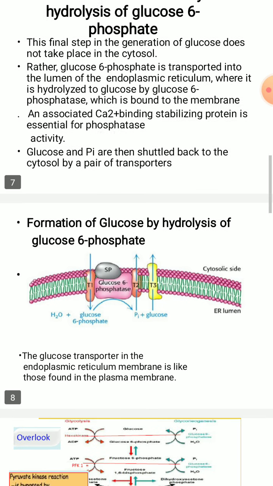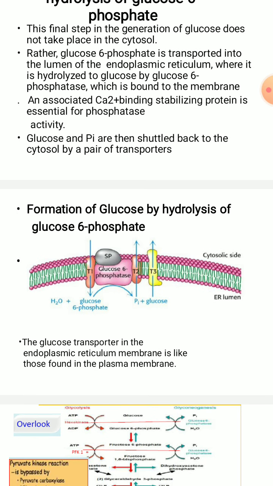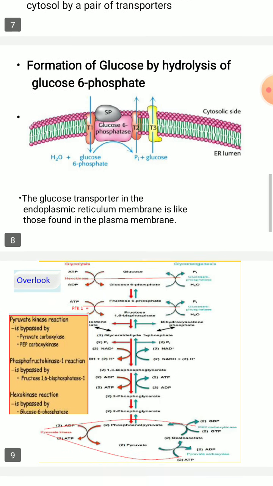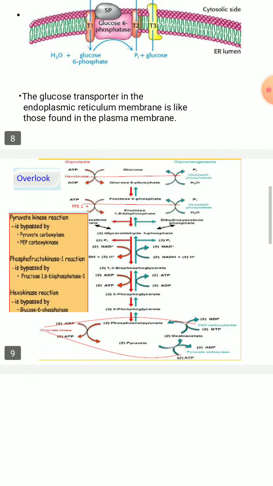This glucose transporter which you can see in the endoplasmic reticulum is like that found in the plasma membrane also. Here you can see the overall look of the gluconeogenesis process.